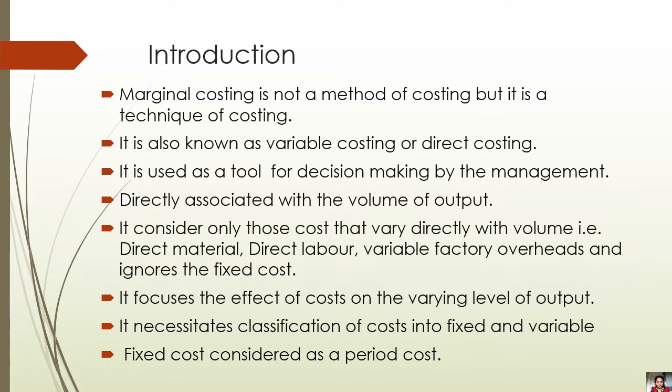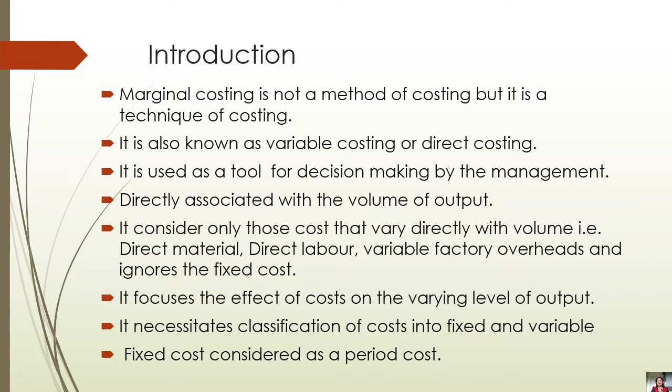Then the third point says this costing is used as a tool for decision making by the management. Now, the management is concerned only with the variable cost which should get charged to the product, and on that basis the decisions regarding product continuation or product stoppage, as well as product mix, whether to make in your organization or to buy from other external sources, have to be made by the management.